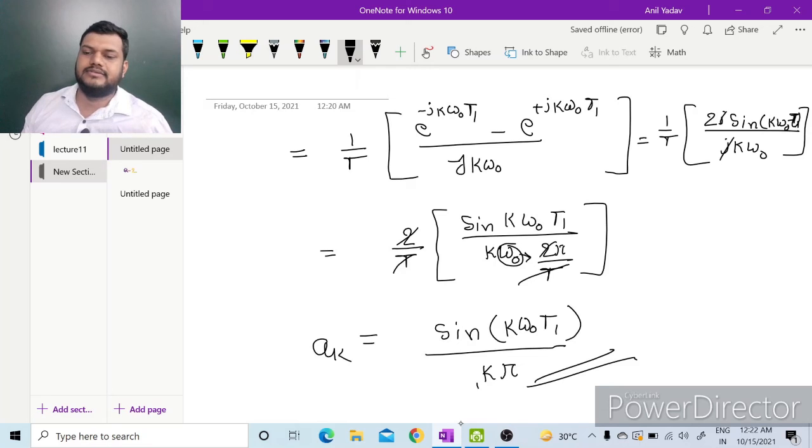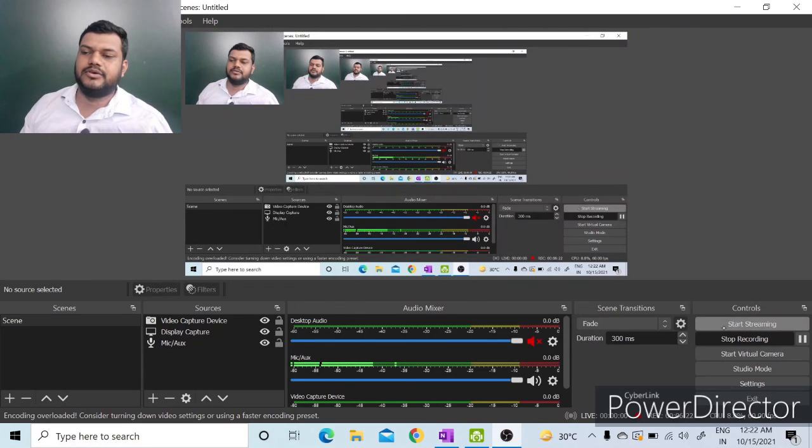So let us stop this module here. In the subsequent module we will see symmetries in Fourier series.